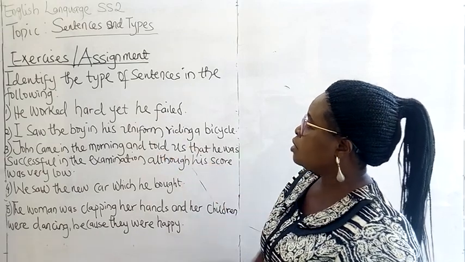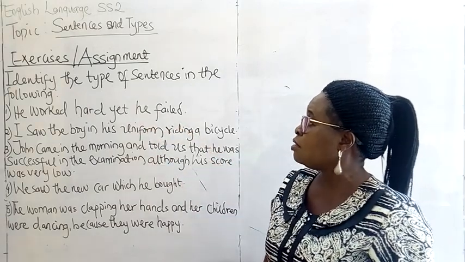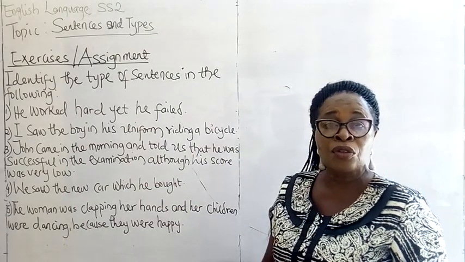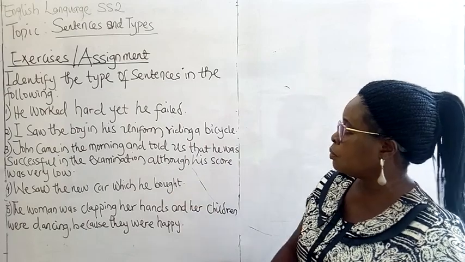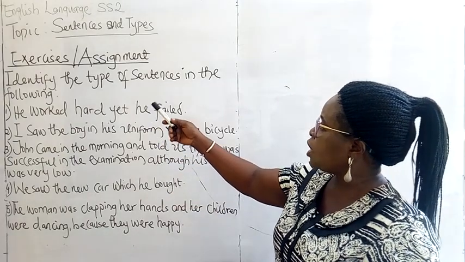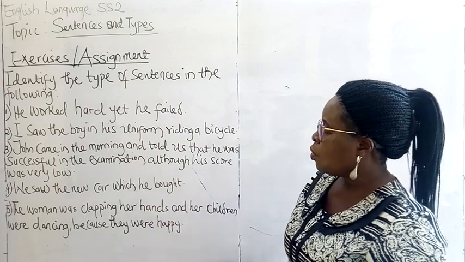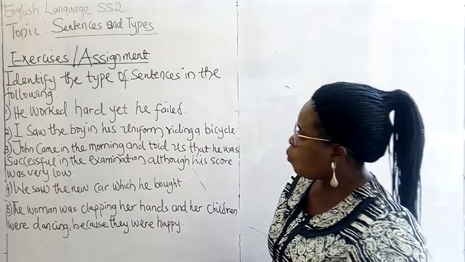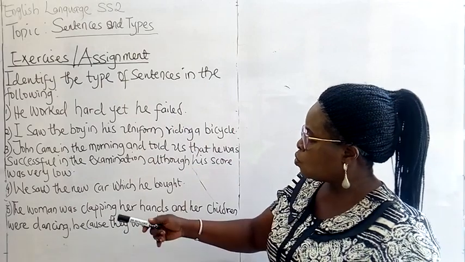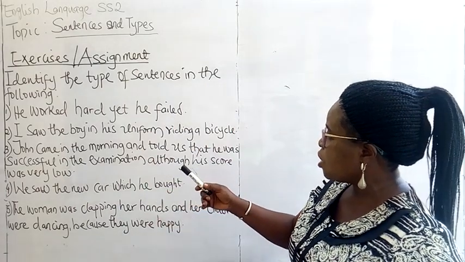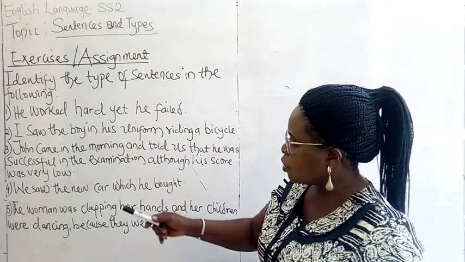Okay, before we call it a day, let us go through the following exercises, and the remaining ones you will do as assignments and submit. Identify the types of sentences in the following. 1. He worked hard, yet he failed. 2. I saw the boy in his uniform riding a bicycle. 3.